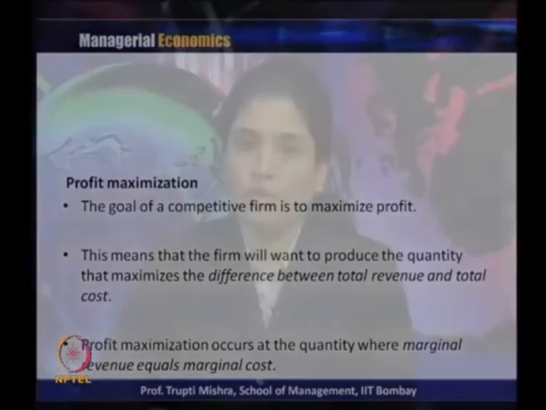So, in the previous class, if you remember, we talked about two ways how the equilibrium can be achieved: with the total cost and total revenue, or with the help of total cost, total revenue, marginal cost and marginal revenue. Using the total cost and total revenue approach, the point at which the difference between total revenue and total cost is maximum is the level of output the producer or the firm should produce. And secondly, with marginal cost and marginal revenue, it is the equalization of marginal cost and marginal revenue that is the point where profit maximization takes place.